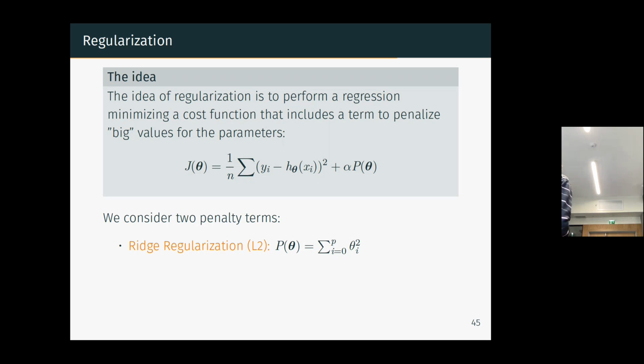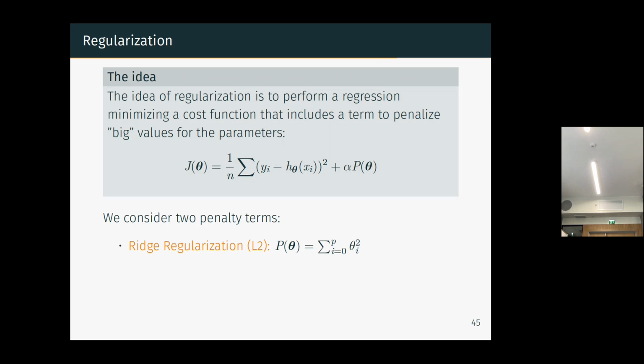So there are two penalty terms you can think of, and these are the two penalty terms that are widely used. The quadratic penalty term. So you want to minimize both this quantity, but also the sum of the squares of the parameters. So you see that if theta is big, this quantity will start to be big.